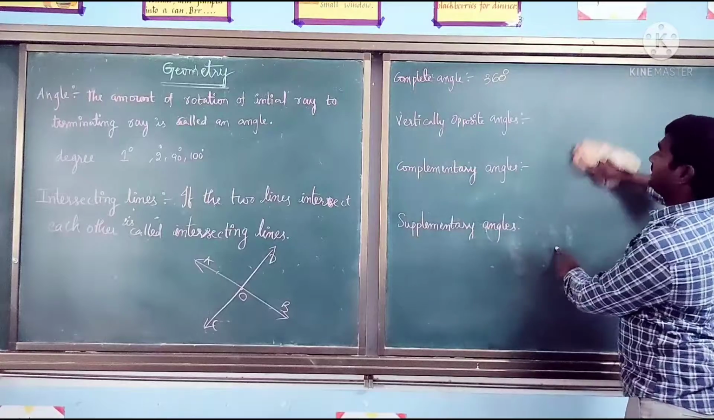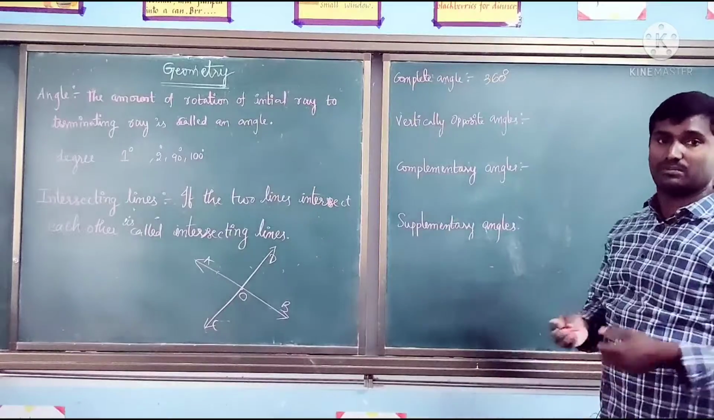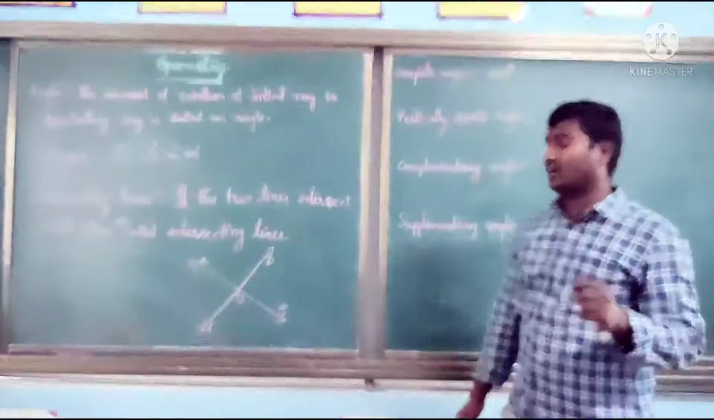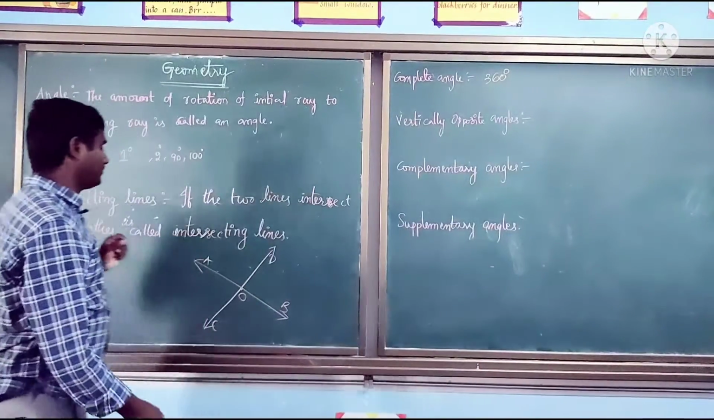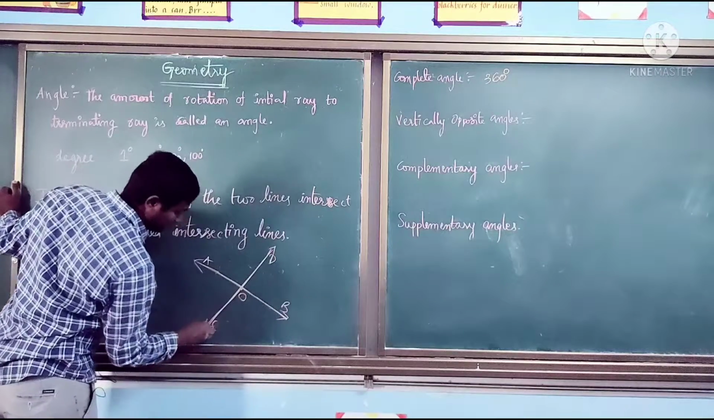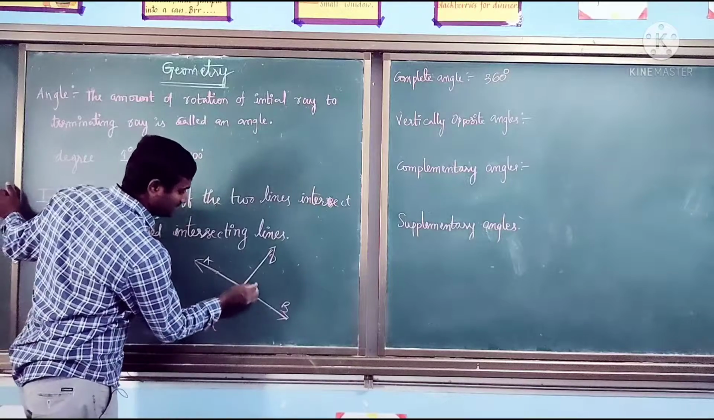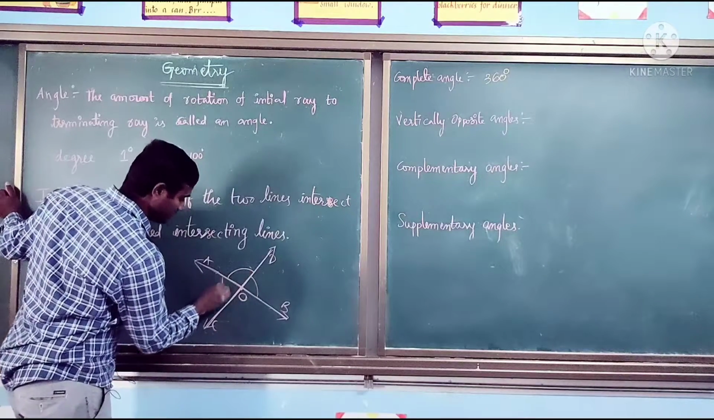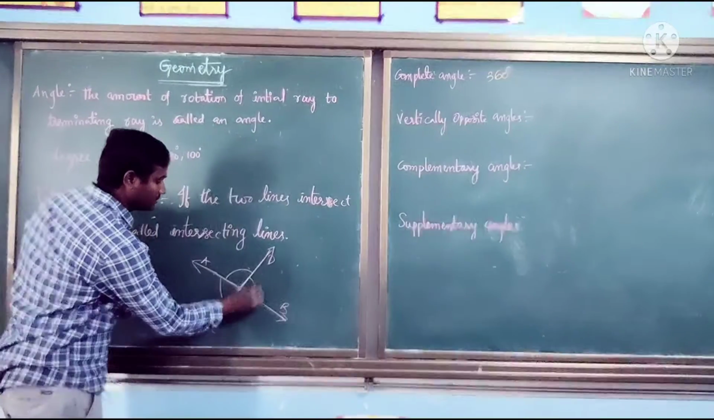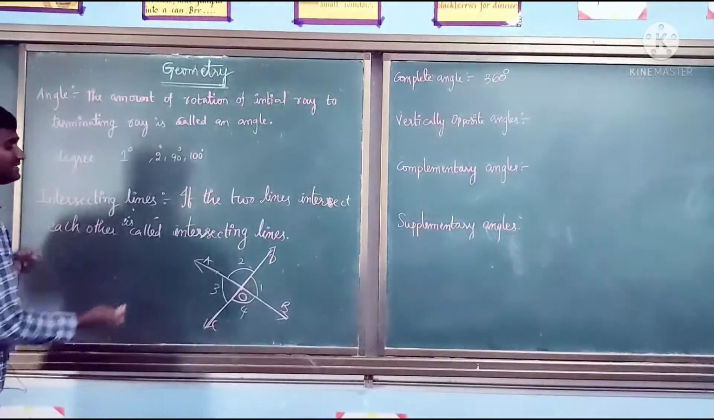Next, coming to vertically opposite angles. If two lines are intersecting at one point, how many angles are formed here? If these two lines AB and CD are intersecting, how many angles are formed? This is one angle, this is one angle, this is one angle, this is one angle. So 1, 2, 3, 4. Four angles are formed. What are the angle names?